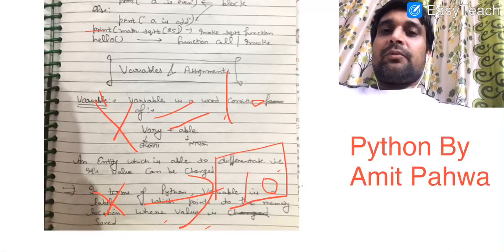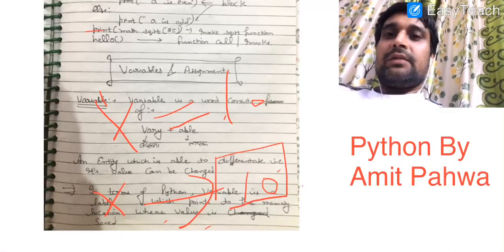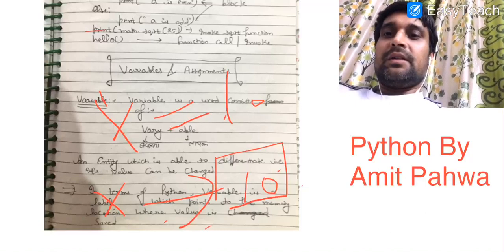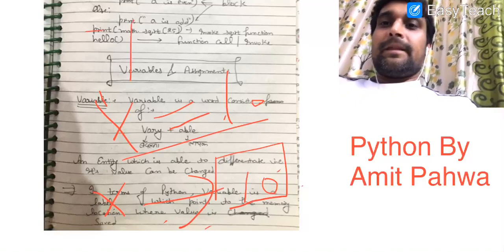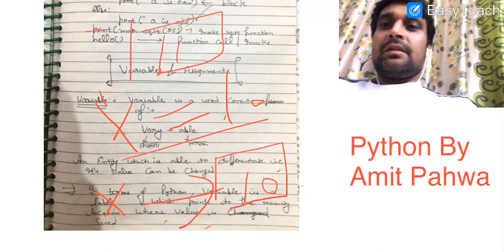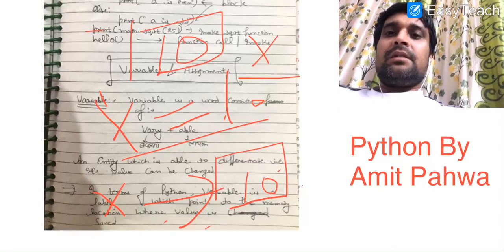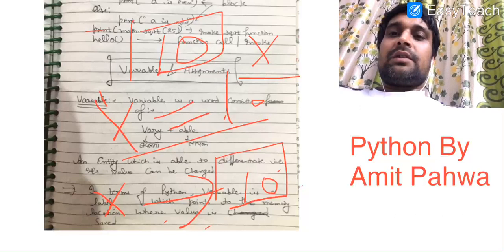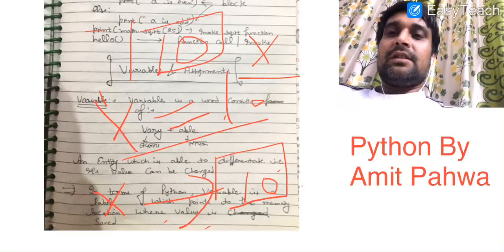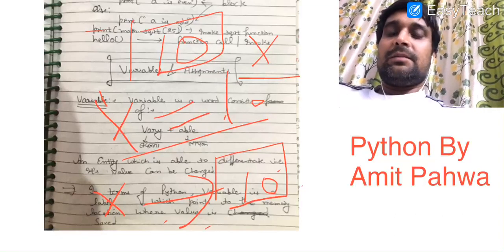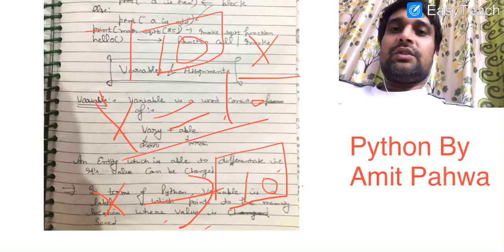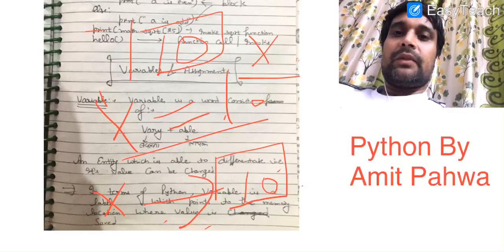It is the concept of Python. But in other languages like C and C++, if you write x is equal to 10, then there is a block in memory, the value 10 is stored here and x is the name of that particular location. But here in Python, x is a label which is pointing to the location where 10 is saved. Okay.